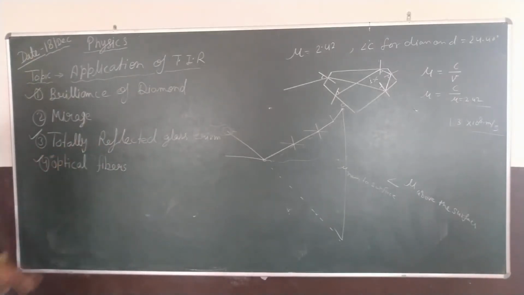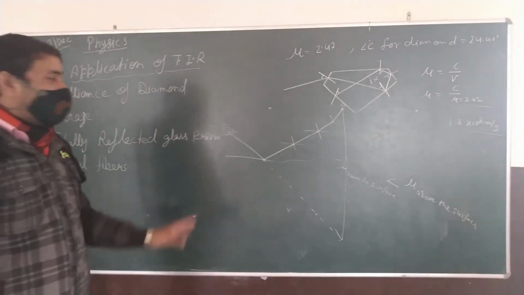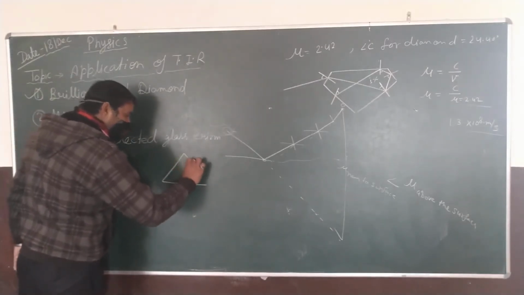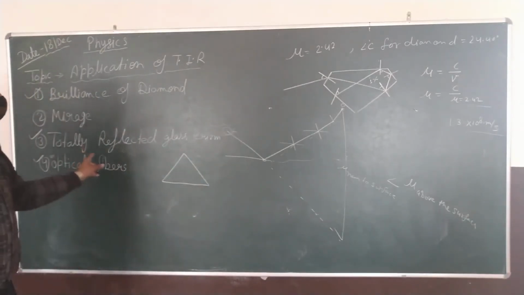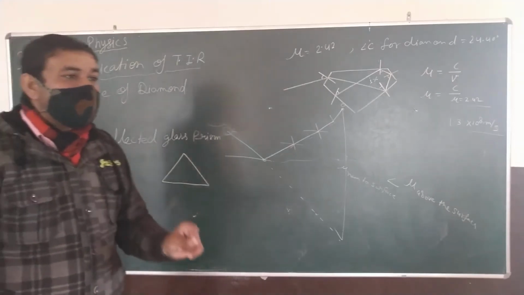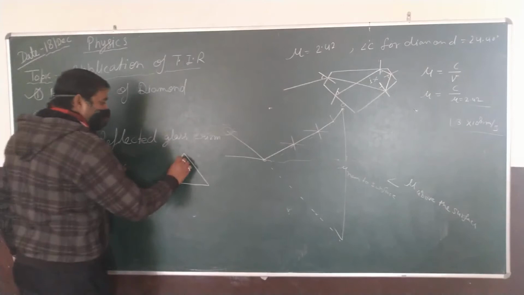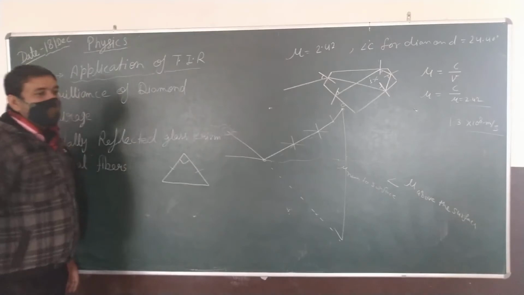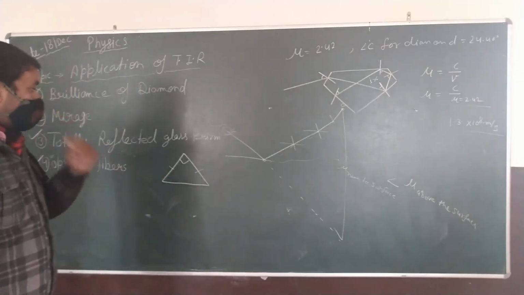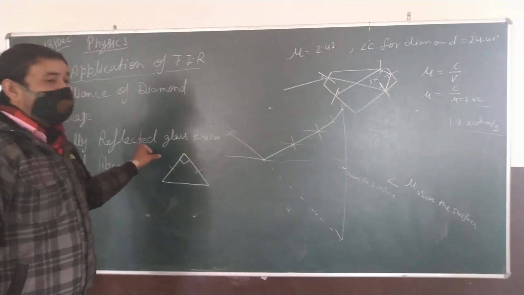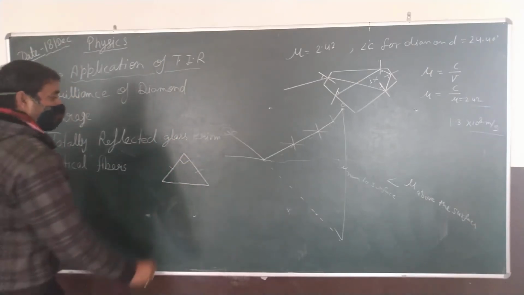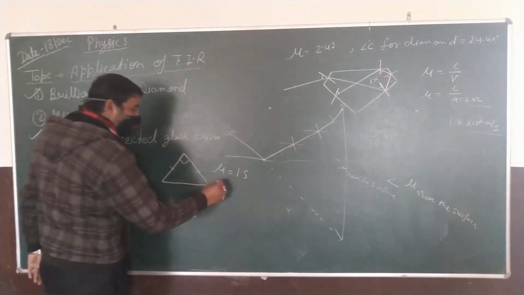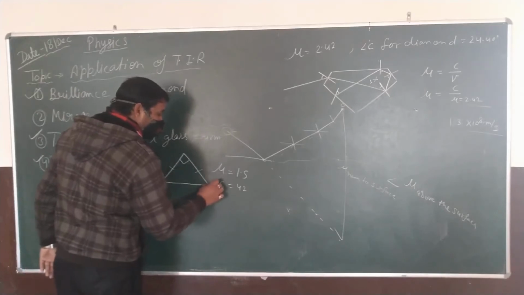Next we have total internal reflection in a prism. Okay, as you know, this is a glass prism. For this special case, the glass prism is an isosceles right angle prism. That is, this is its 90 degrees and these two sides are equal to each other. The special features of the glass prism are that the refractive index of the glass is 1.5 and the critical angle for the glass is 42. It is clear or not?